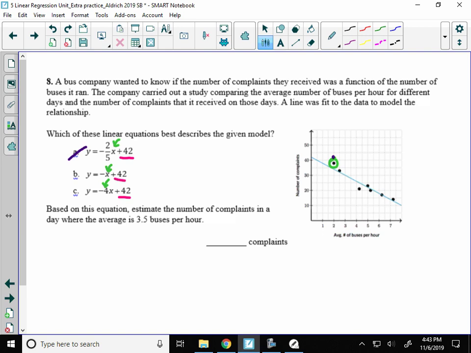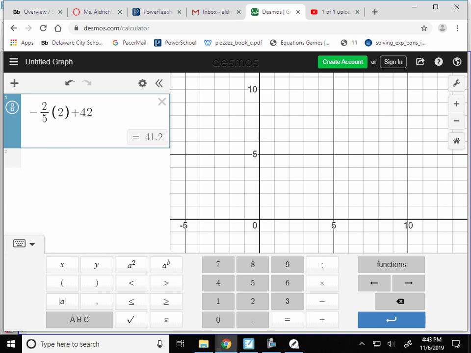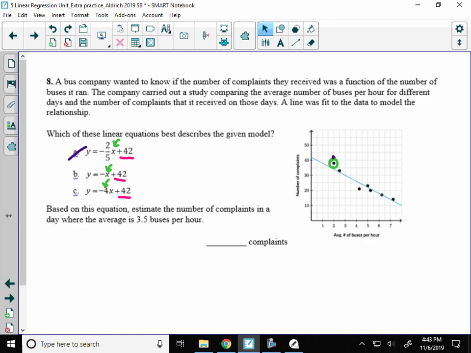Let's try if I change the slope to negative 1. So all I'm going to do here is change that from negative 2/5 to negative 1. And that gives me about 40. So 40 is a little lower here. I don't know if it's quite as low as I want, but that's okay. Maybe, we'll see. What if I change it to negative 4?